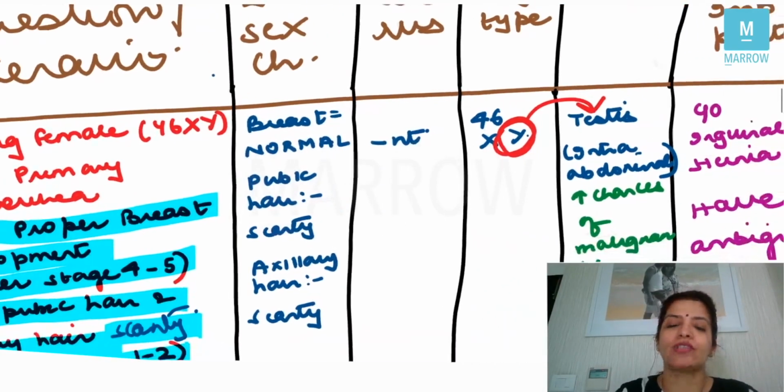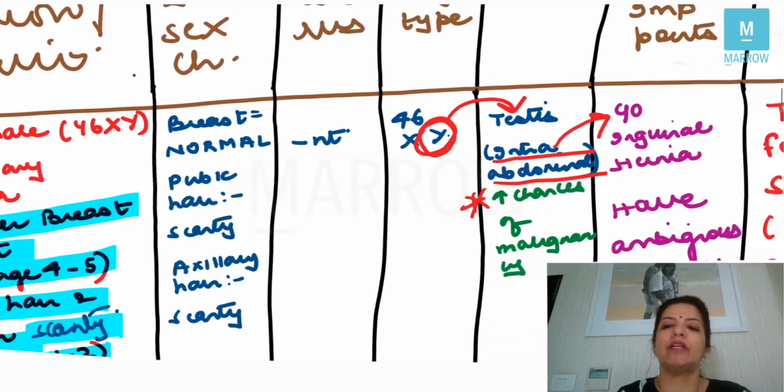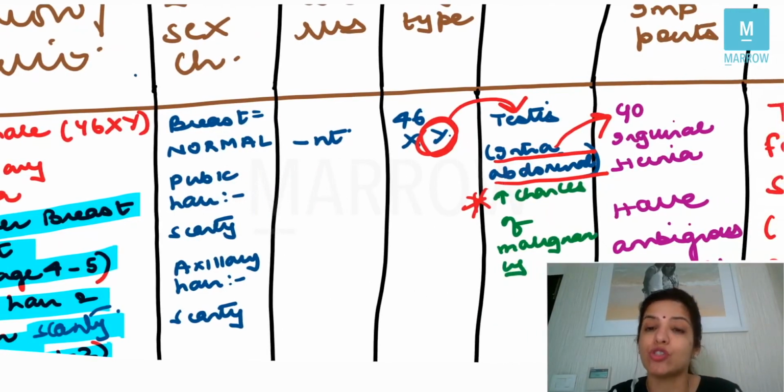Now, these gonads or these testes are intra-abdominal, and that is why there are increased chances of malignancy. And because they are intra-abdominal, patient presents to you with inguinal hernia. So actually it is not inguinal hernia, actually it is intra-abdominal testes.